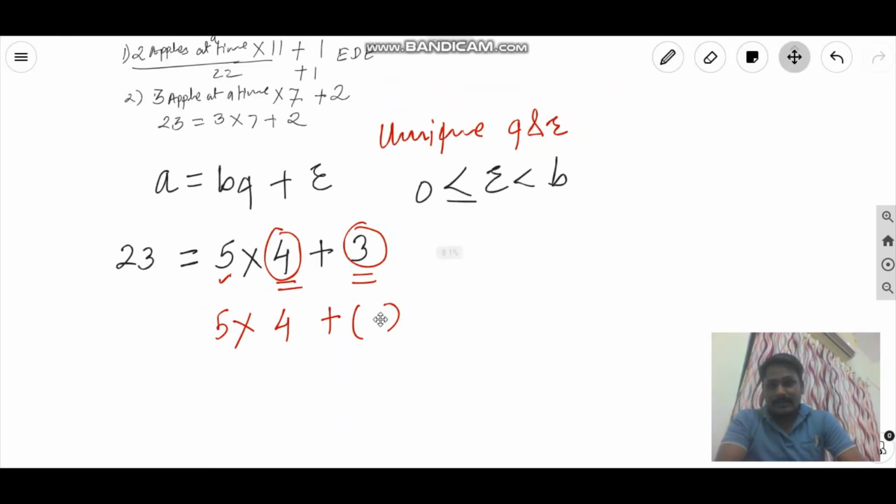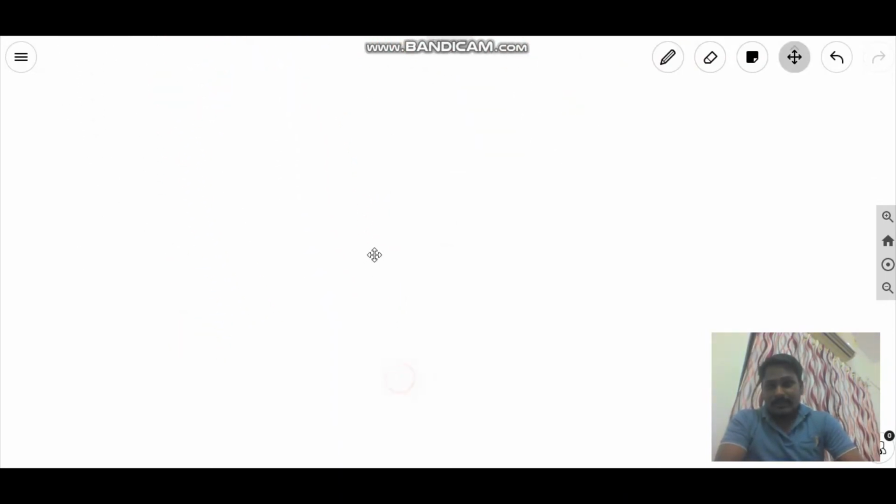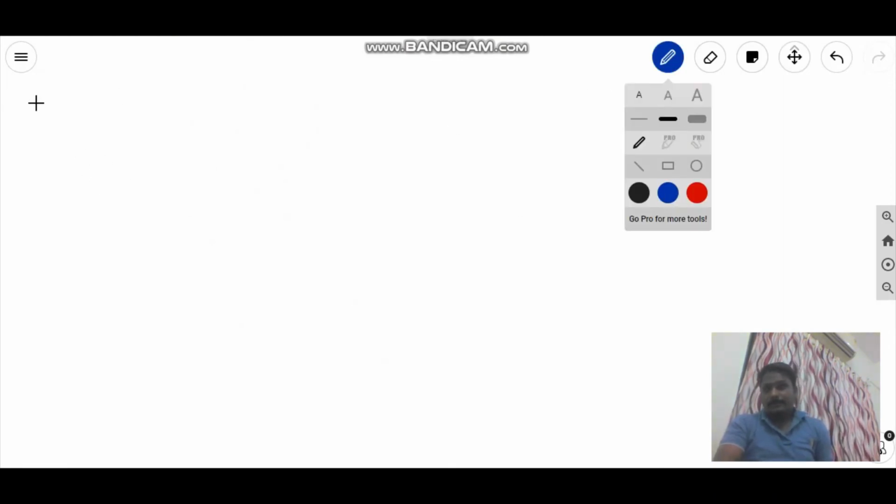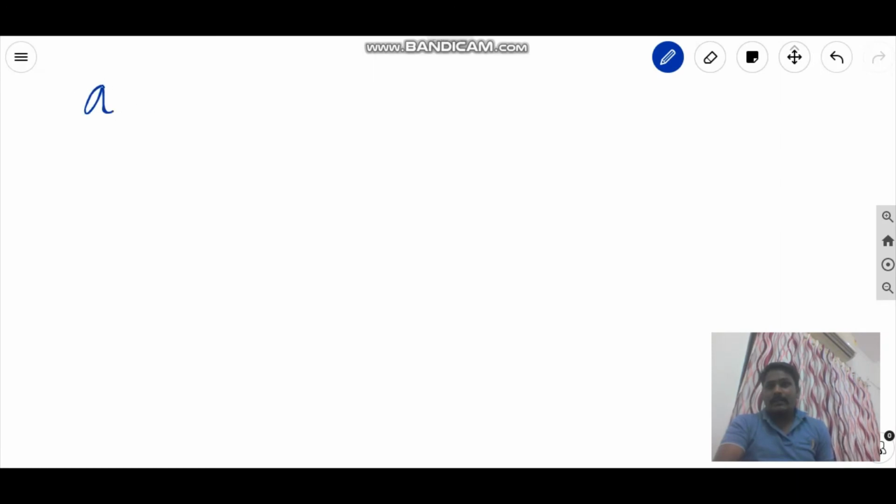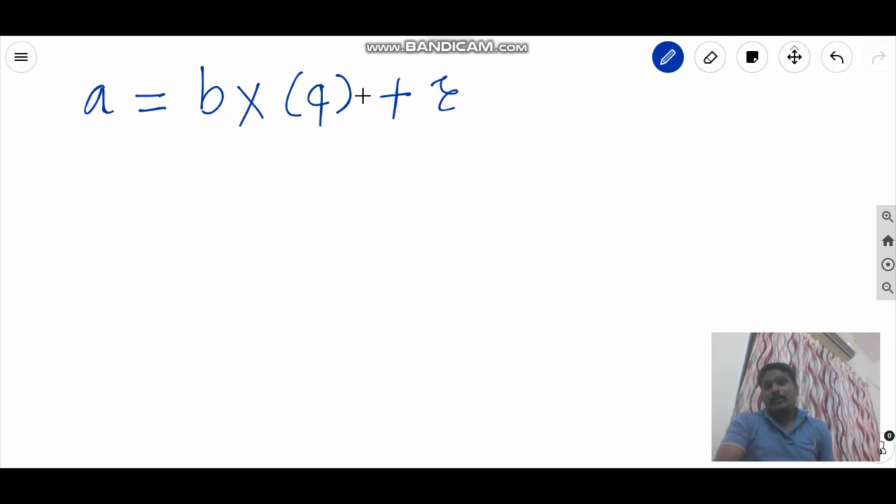Now another term we can learn. Now again we will go a little deep into this. Now we had said that any number A can be divided by any other positive number B, and for every A and B we get a unique pair of Q and R. Now we will learn about Q and R. Can Q be 0? क्या कभी Q 0 हो सकता है? So that we will see.